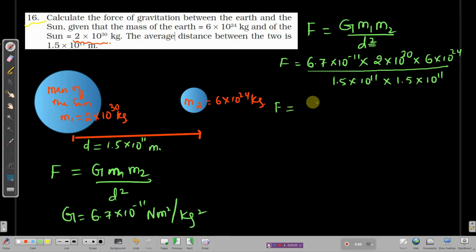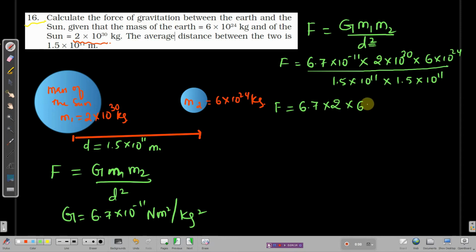F is equal to, the easiest way to solve such a problem is to just ignore the tens. I mean, bring them all to one side and bring the numbers to the other side. I will write down 6.7 into 2 into 6. Just a second, my pen is not working properly.